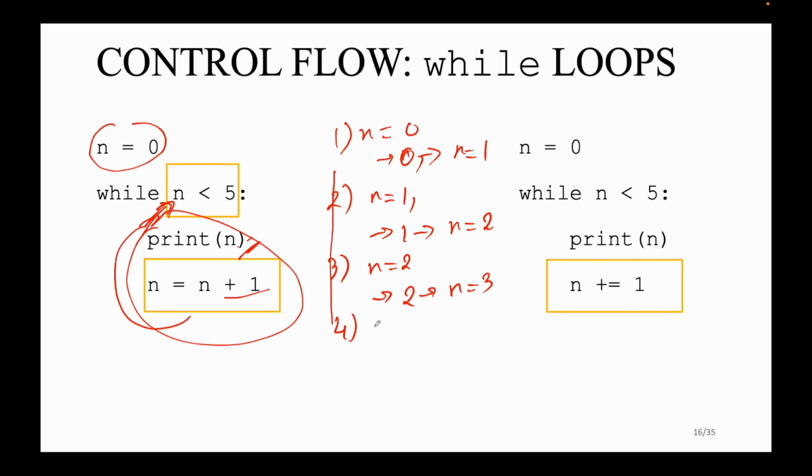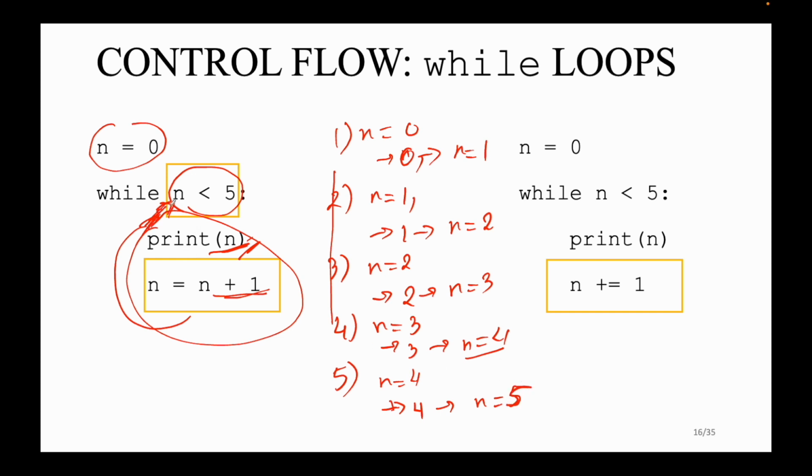So go to the next step. We have n equal to 3. 3 is still smaller than 5, of course. Then we read out 3 by this statement and increase n by 1, so we have 4. Next, in the next step, n equals 4, still smaller than 5. So we're gonna repeat this step one more time. We read out the value of n, which is 4, and we increase n by 1, so we have n equal to 5.